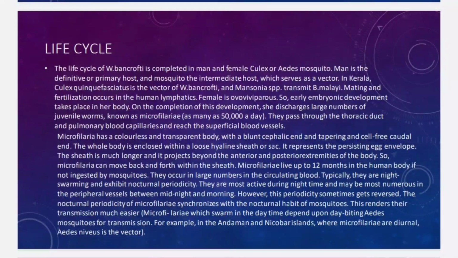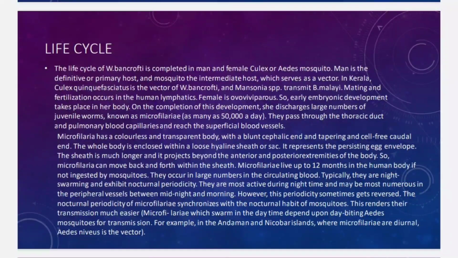Next, we are going to discuss the life cycle of Wuchereria bancrofti. The life cycle of Wuchereria bancrofti is completed in man and the female Culex or Aedes mosquito. Man is the definitive or primary host, and the mosquito is the intermediate host, which serves as a vector. In Kerala, Culex quinquefasciatus is the vector of Wuchereria bancrofti, and Mansonia transmits Brugia malayi.